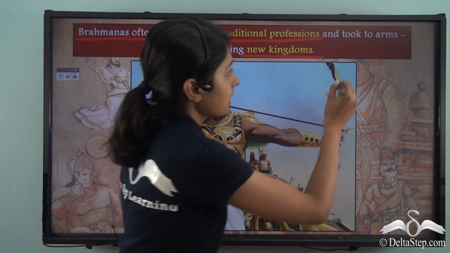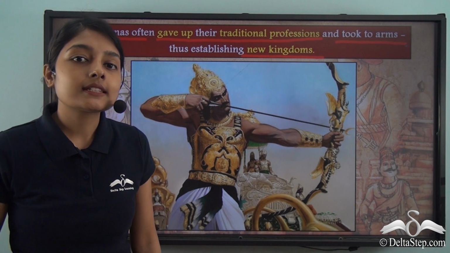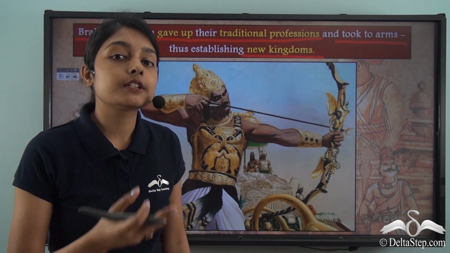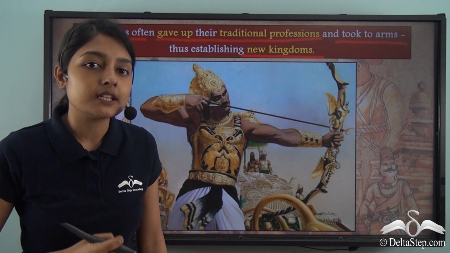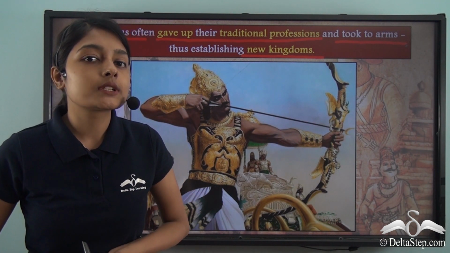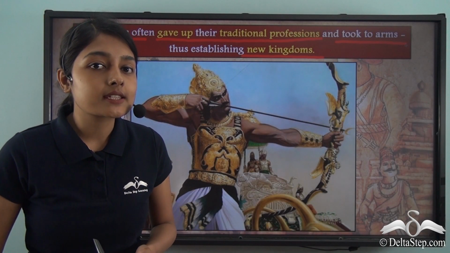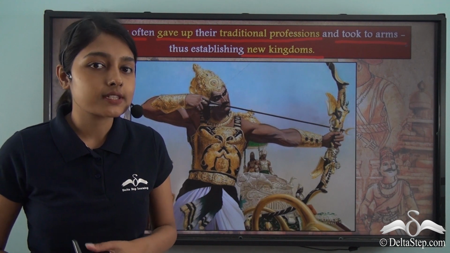That is, they took to arms. Took to arms in the sense that they started pursuing military professions, and by pursuing military professions, these brahmanas established their own dynasties. Now let us find out about some of those dynasties and who founded them.